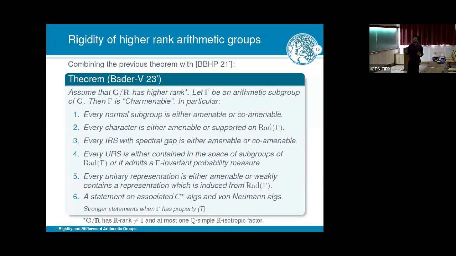Yes. So yeah, first thing, of course, is that wherever you see the word amenable, you can probably upgrade it to the word finite. That's one thing. But yes, even more. For example, here's a theorem I can tell you. I would say just a bit more. For example, IRS and URS, if you remember what that is from Tzachi's talks, you can get that every IRS and every URS are finite. They're supported on a finite set. So you use slightly more than property T. And maybe for this IRS here, I assumed spectral gap. Suddenly you don't need to assume it. It's automatic, this kind of stuff, but quite conservative.